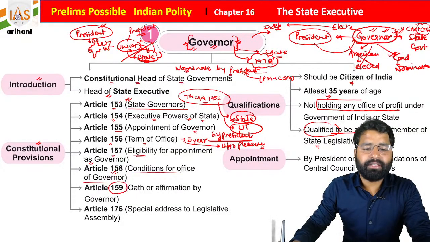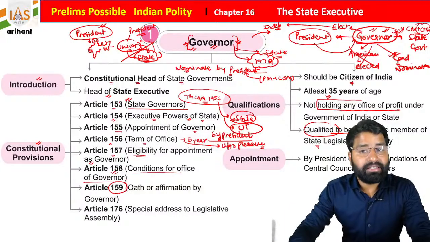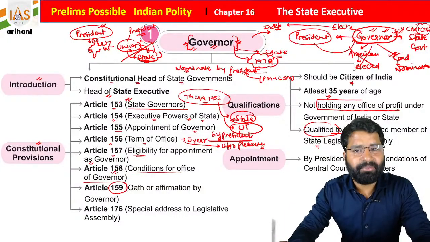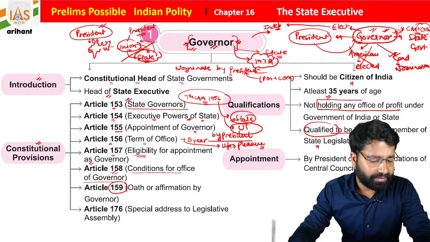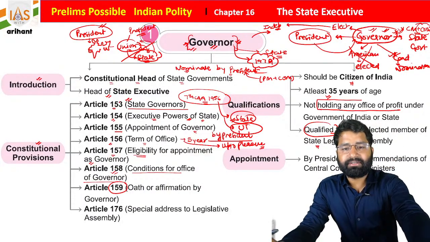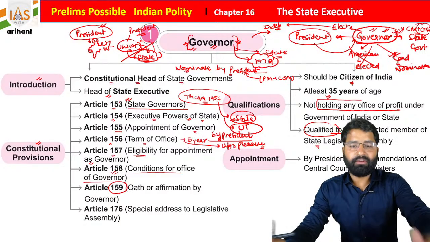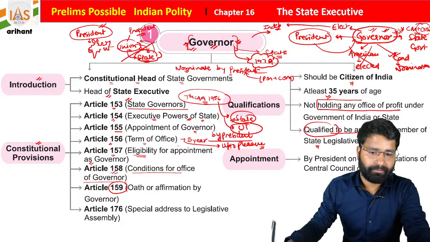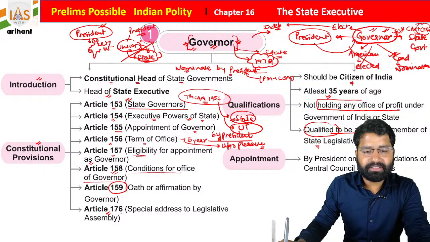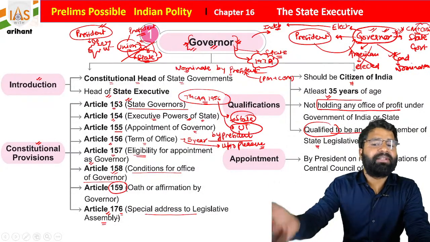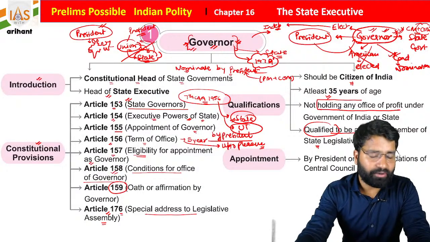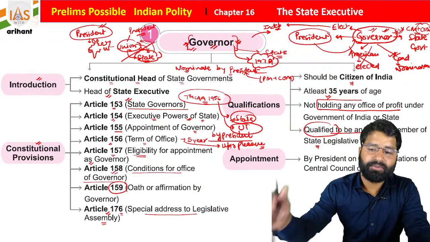Article 159. See, these articles are important because sometimes in State PSC exams they give questions to match the following. We will discuss these also once we reach the MCQ section, where you will find how it is designed. Okay, everyone. Article 176 is about the special address to the Legislative Assembly. As the President addresses the House, the governor also addresses the House, students.